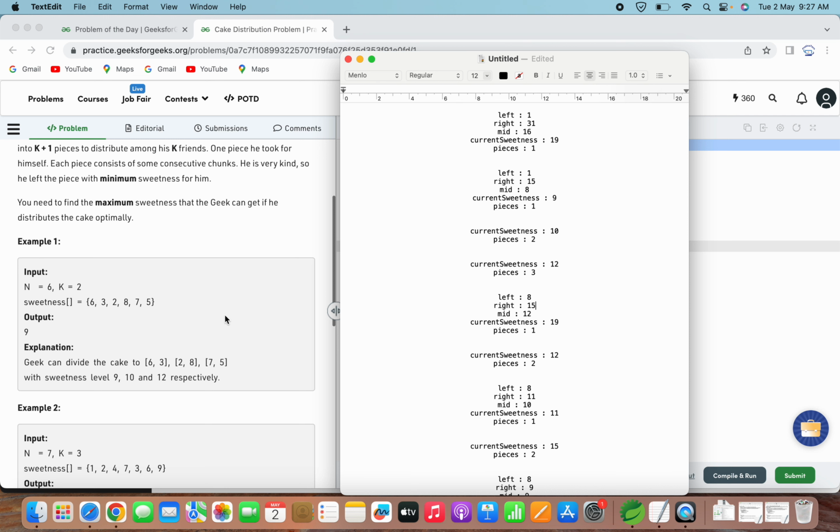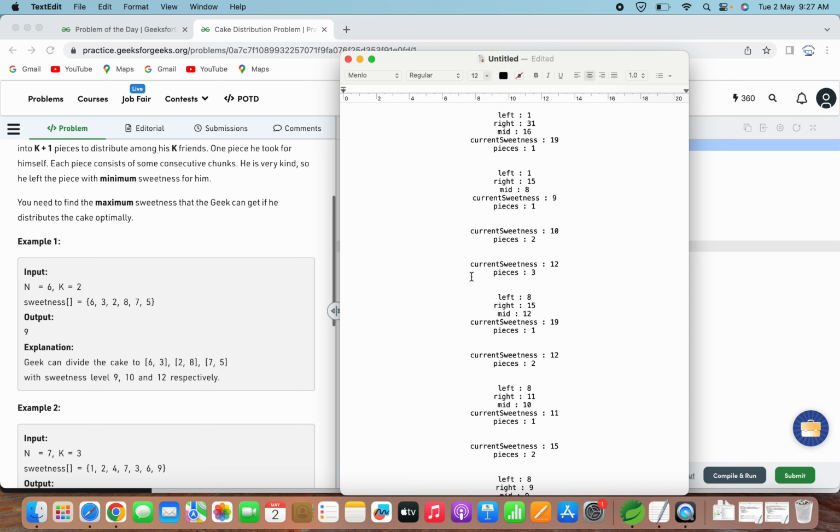Okay, again this will continue and we will set the sweetness level value. So again, until this entire array is traversed, we keep on counting the number of pieces. When we start from 2 and go up to 8, the current sweetness level is 10. So the number of pieces is 1, previously it was 1, so now we get a second piece. For the next one, when we add 7 and 5, the current sweetness level is 12. So the total number of pieces is 3. So here we are getting 3 pieces.